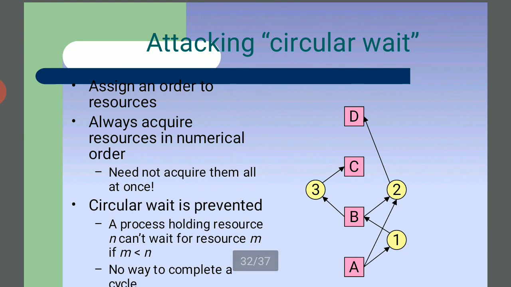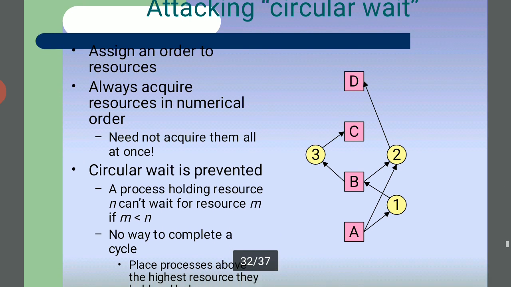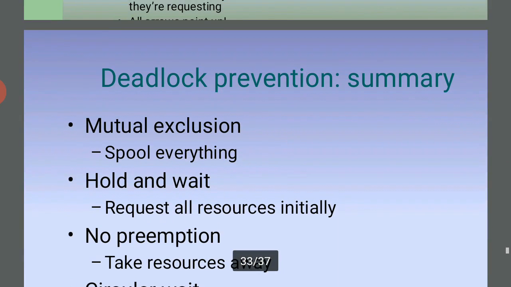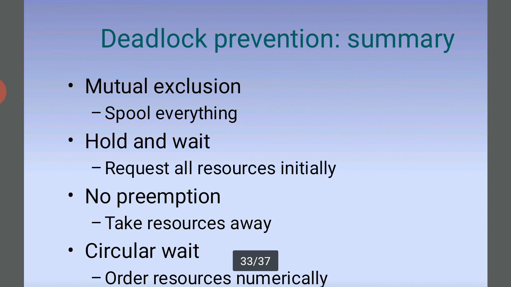Attacking circular wait. So assigning numbers here, A, B, C, D, 1, 2, 3. The process always acquires the resources in numerical order, and then need not acquire them all at once. Circular wait is prevented: a process holding resources cannot wait for lower-numbered resources, so there is no way to complete a cycle.